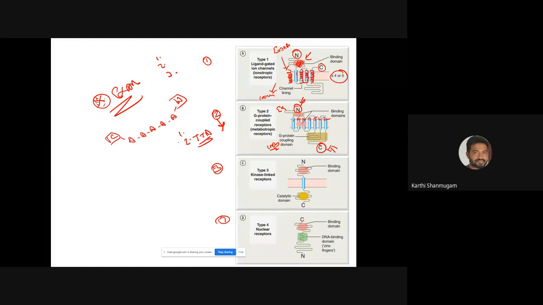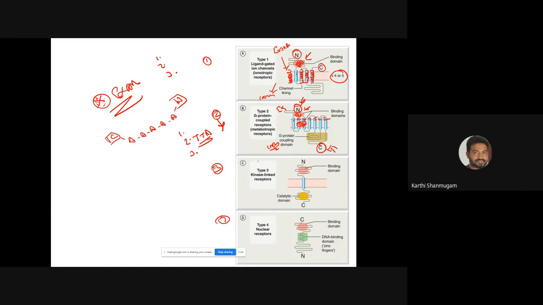So the third point regarding family 2 is where the ligand binding site is present. The ligand binding domain can be present in 2 places. One is in the extracellular region, so this region. The other one is somewhere on the transmembrane region.